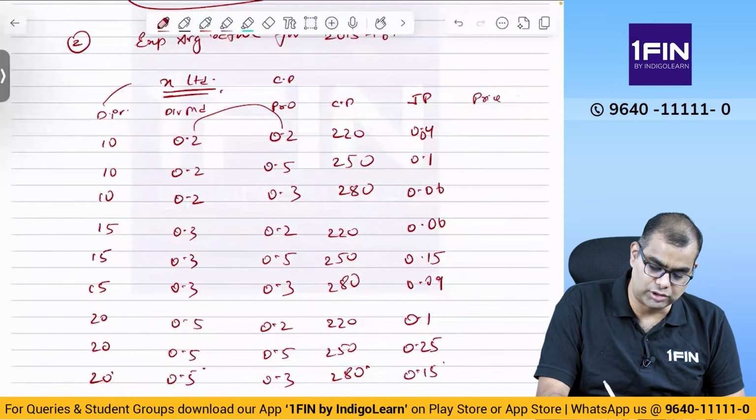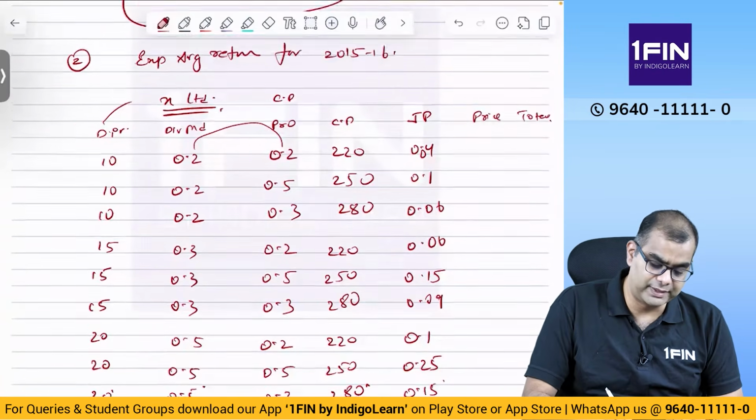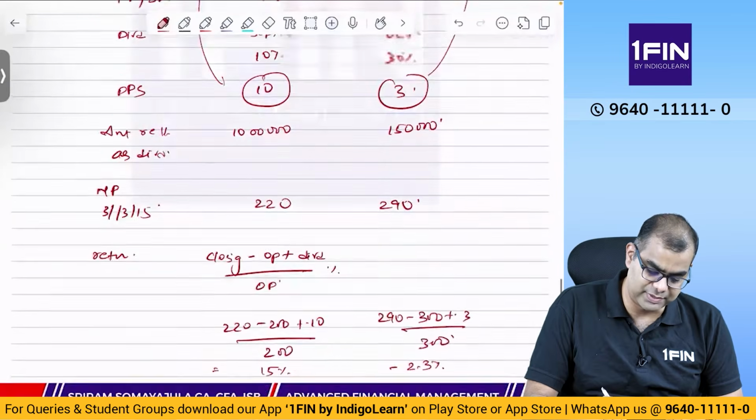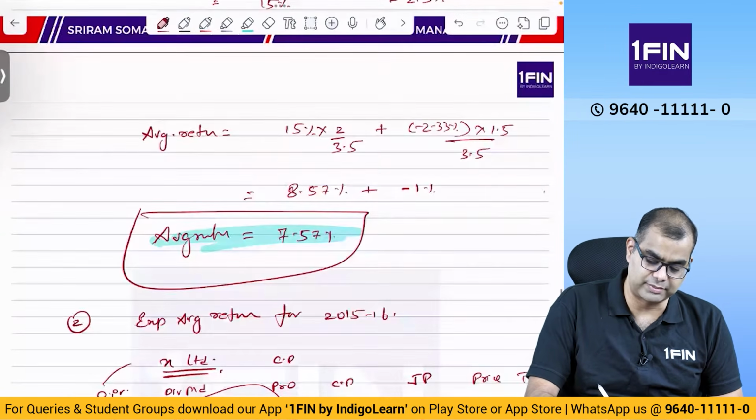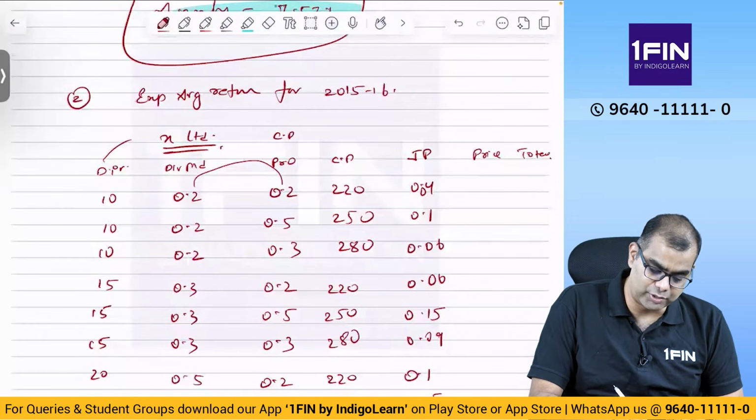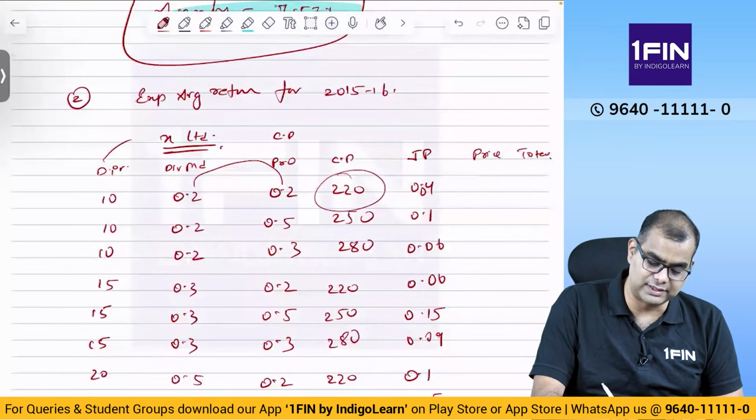Price and total. What was the opening price? We took the opening price as the previous closing price. Market price here is 220, right? So 220 is the closing price. So here, what could be the potential closing price? 220. So the price return is 0.